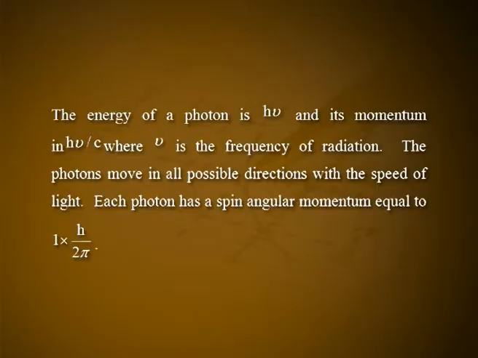The rest mass of a photon is 0. The energy of a photon is h nu and its momentum is h nu by c, where nu is the frequency of radiation. The photons move in all possible directions with the speed of light. Each photon has a spin angular momentum equal to 1 into h by 2 pi.